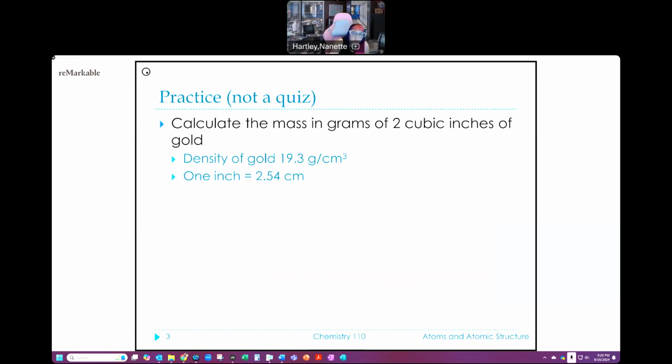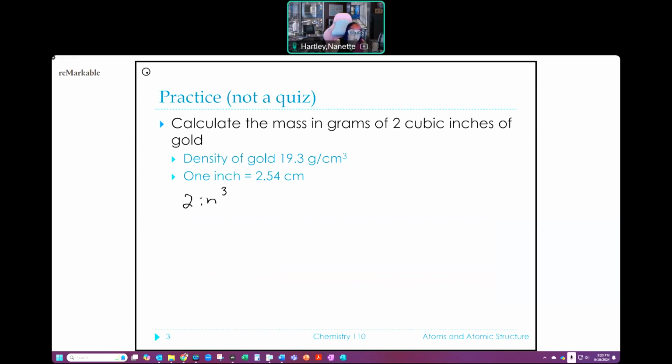It says to calculate the mass in grams of 2 cubic inches of gold. So I have 2 in, oh, I didn't want that one. I wanted this one. 2 inches cubed. Cubic inches means cubed. I want you to have taken a stab at this first. So pause here and see if you can get to a mass in grams on your own. And then come back and we'll talk about it.